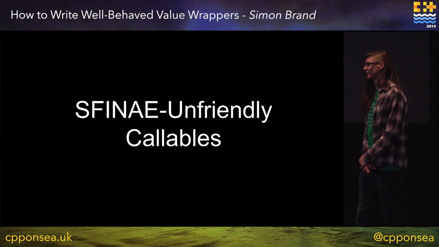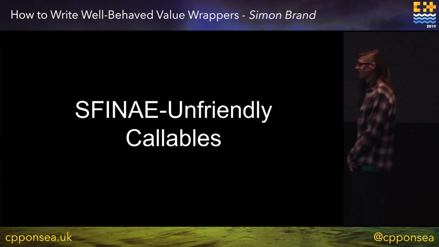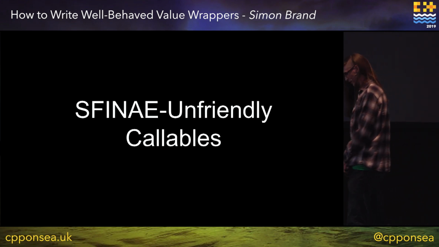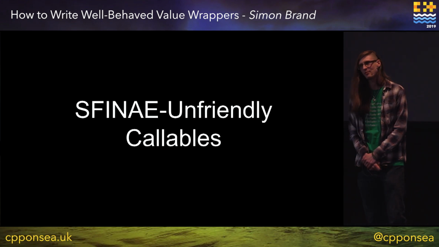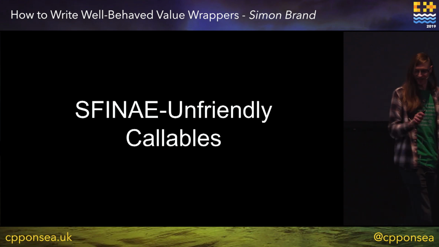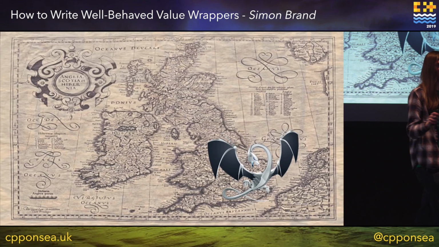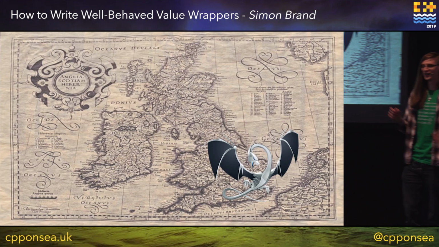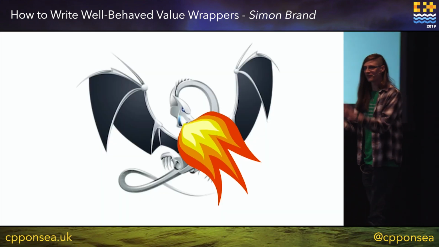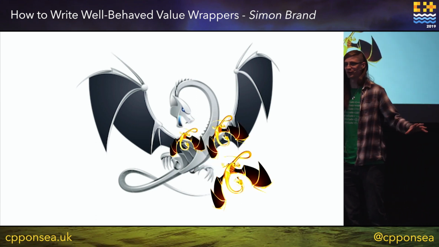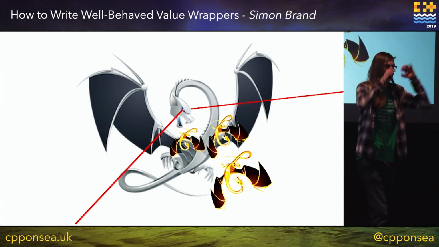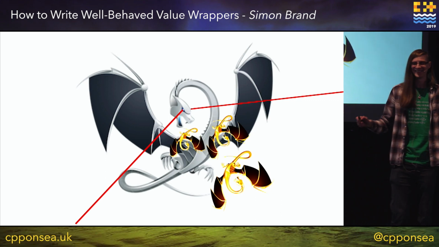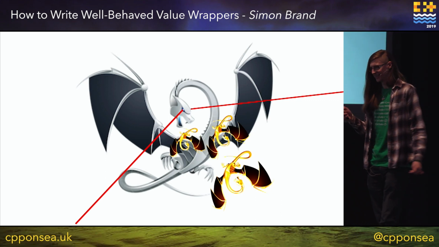SFINAE-unfriendly callables. This is the last part of my talk. And this is the part where, if we were on that map again, and it said, here be dragons, we've gone in and we've stumbled upon that little copse where the dragons don't just breathe fire, they breathe other smaller dragons, and they also shoot lasers out their eyes, and everything is just terrible.